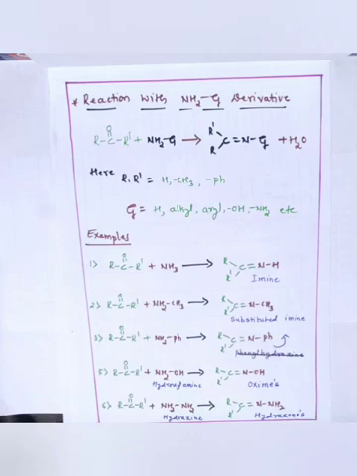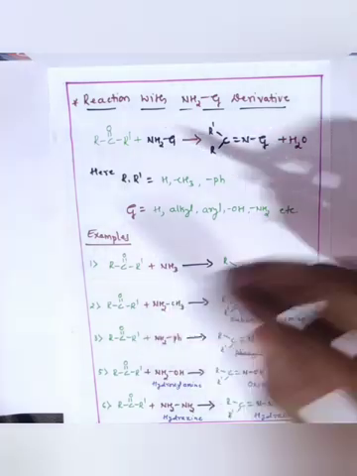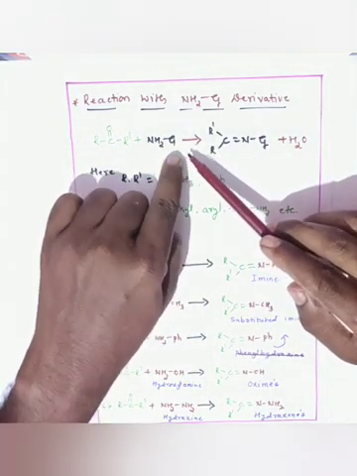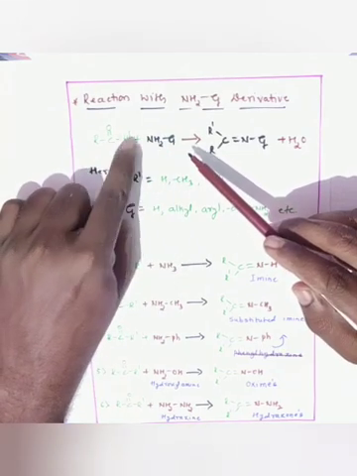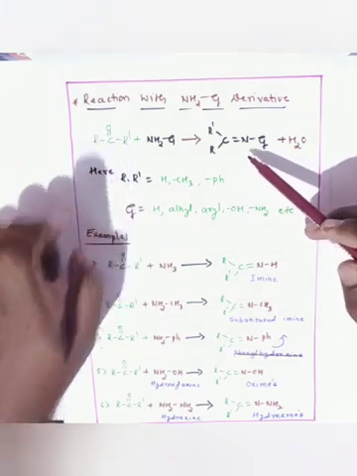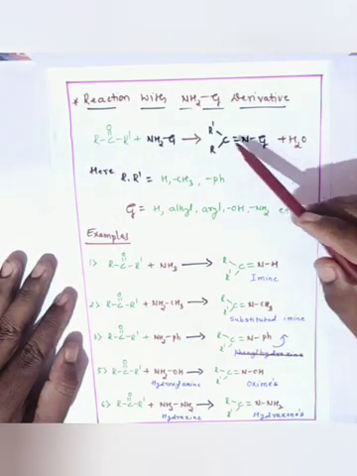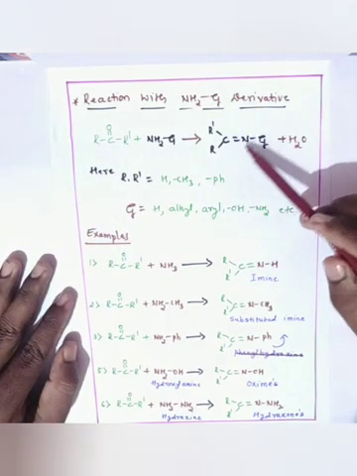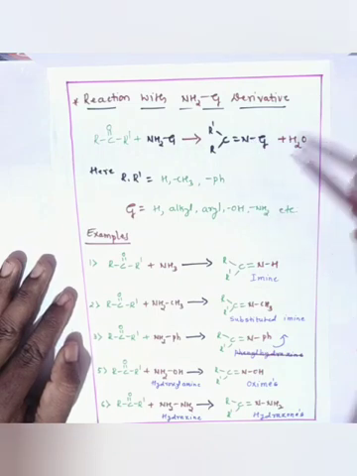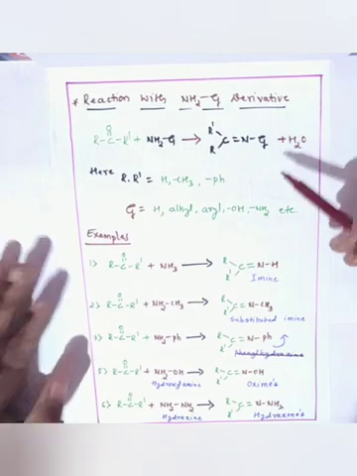This aldehyde or ketone, after reacting with NH2G derivatives, gives the C double bond NG product with the elimination of water.